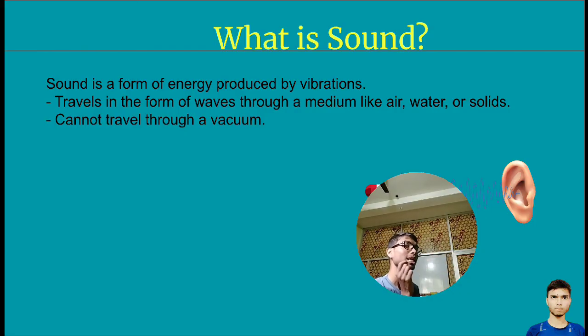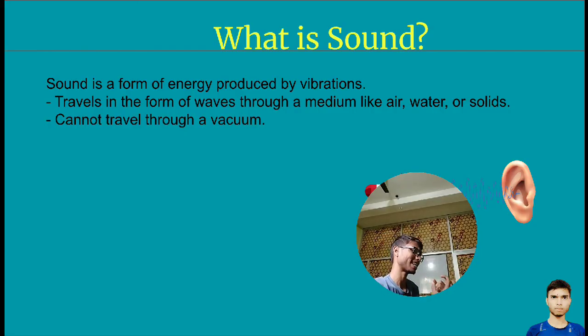So always remember, the direction of travel of a sound is not in a straight line. It is curved. To propagate and vibrate, there should be a medium. A medium can be air, water, or solids.